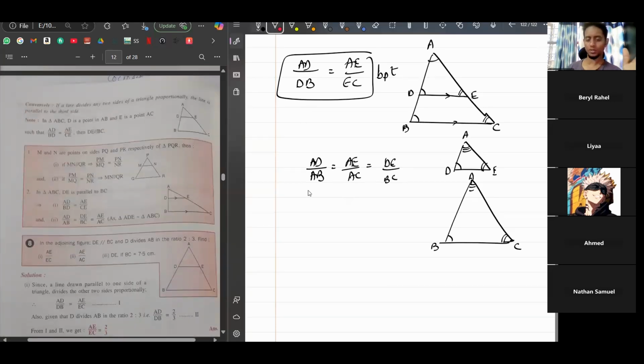So the difference between both. Here we have AD upon the whole side AB. But for this, it's AD upon not the whole AB, just DB. Okay, so that's the difference between both these formulas.